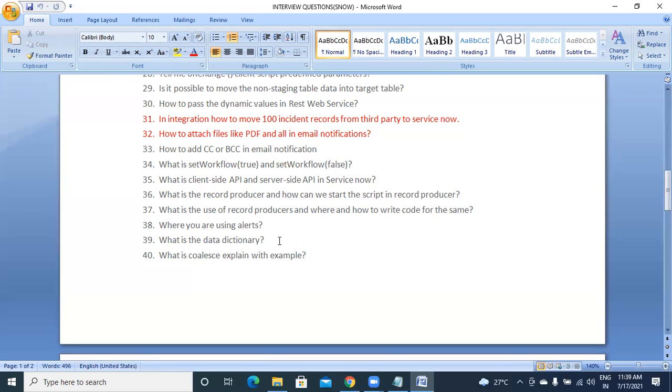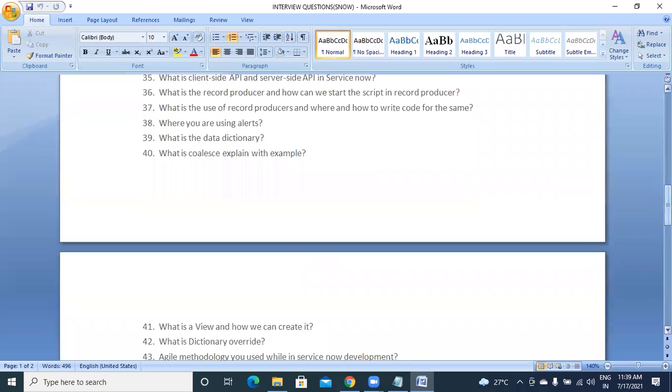And what is data dictionary? I think we have discussed data dictionary around 10 times. So I hope you have a good understanding about data dictionary, right? I hope everyone is clear. Am I correct? Then coming to unique field, everyone knows. If you tick unique field as true, then that field should be unique.